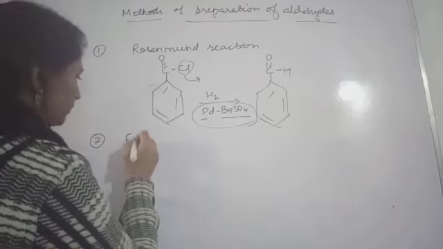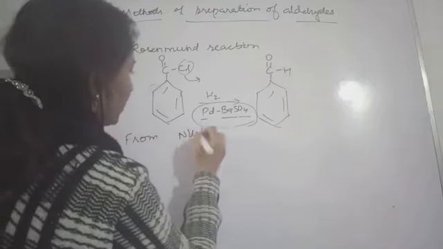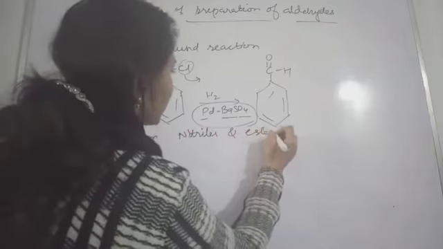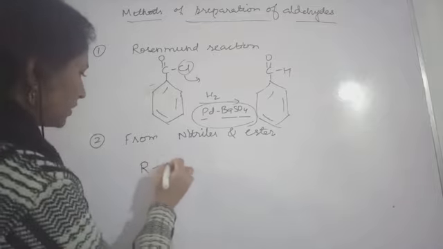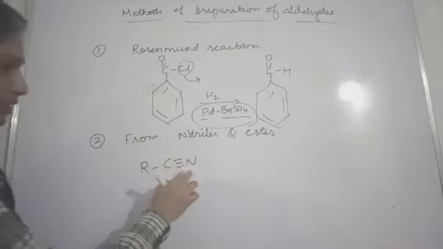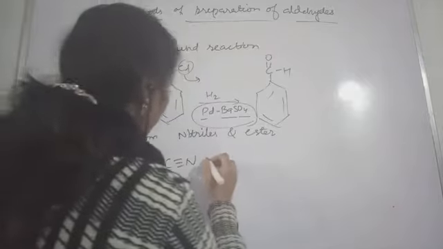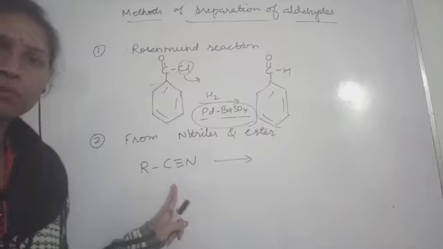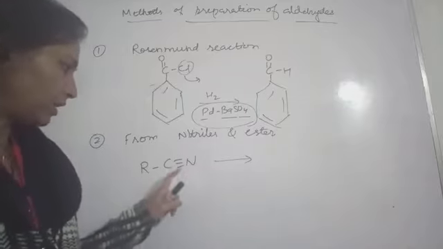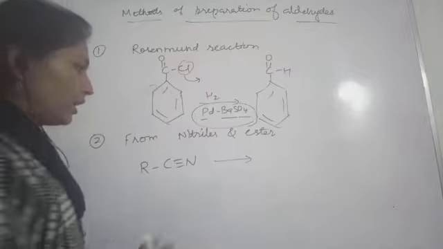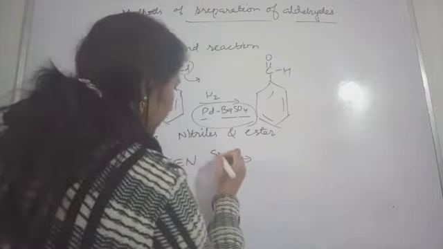So from nitriles and esters. Okay, so for this, from nitriles means R C triple bond N. So in this case, if this is subjected to reduction, and what are the reducing agents in this case?